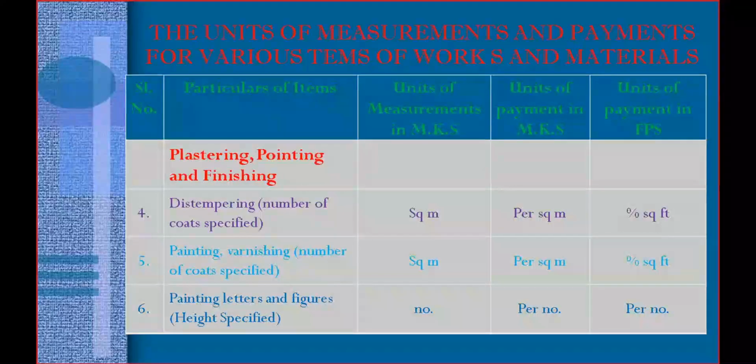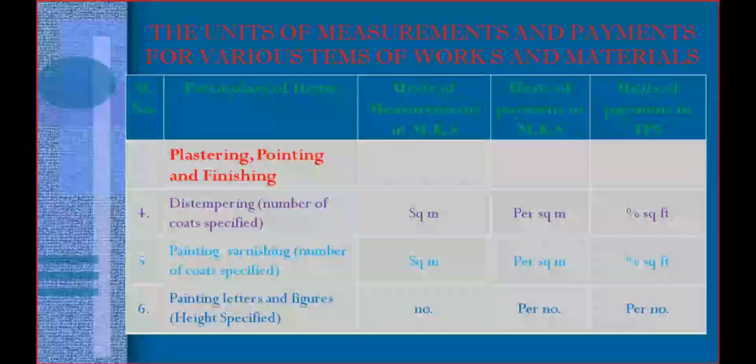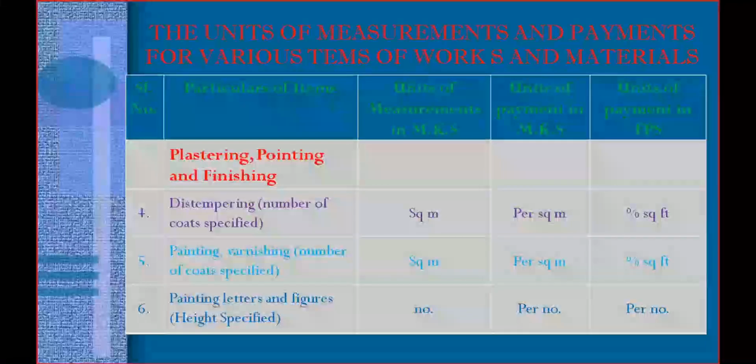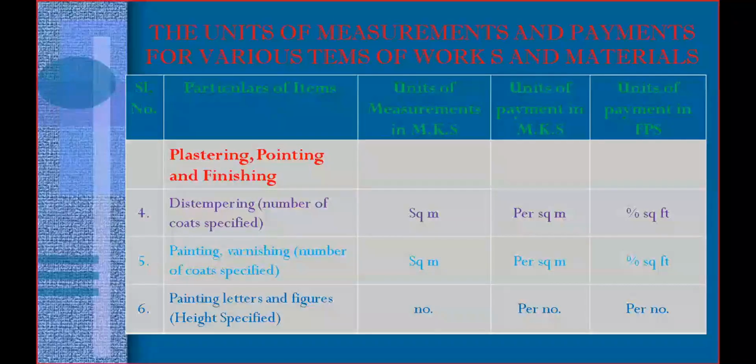If you are painting letters or some figures, you need to measure in numbers and pay per number. Based on the height specification, the cost will change.